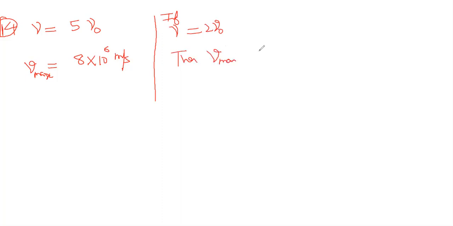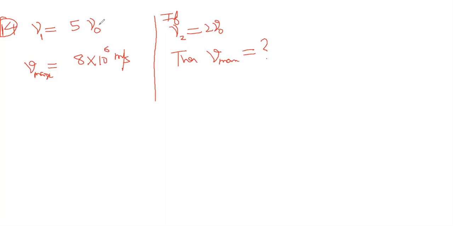This is the question. The first frequency we write as nu 1, this is nu 2. Nu 1 is 5 times nu naught, nu 2 is 2 times nu naught. Vmax 1 is given, Vmax 2 we don't know. This is the question.